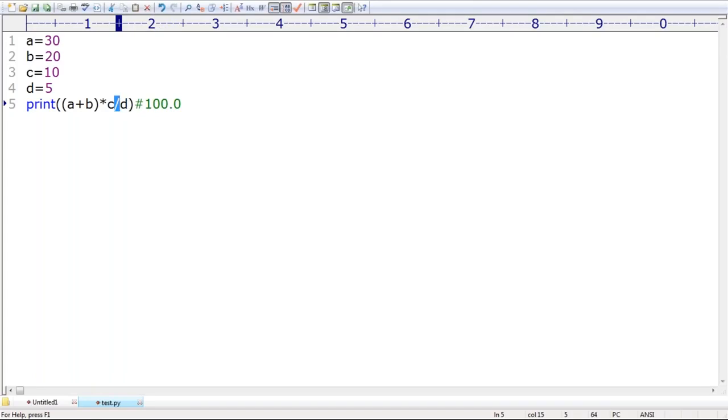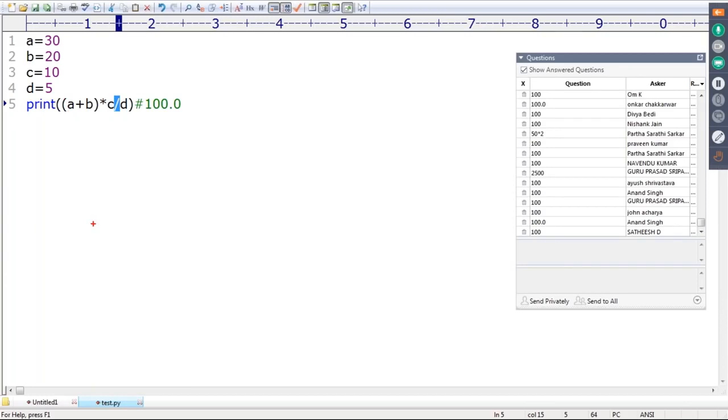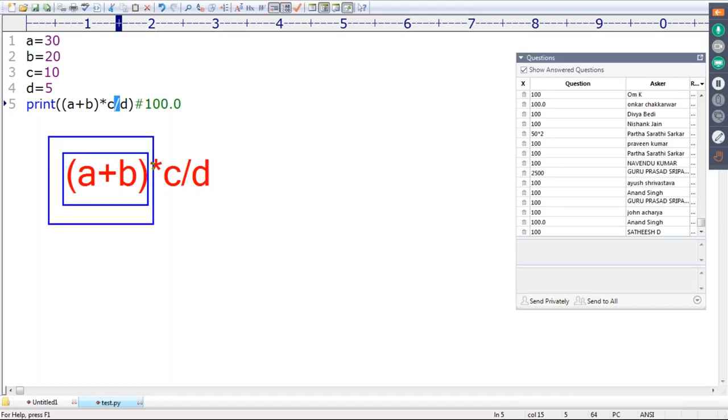So first the plus operator is going to be evaluated, right? If you consider A plus B star C by D, which one is going to be evaluated first? This one. After completing this, the star operator will be evaluated, and after that the division operator.